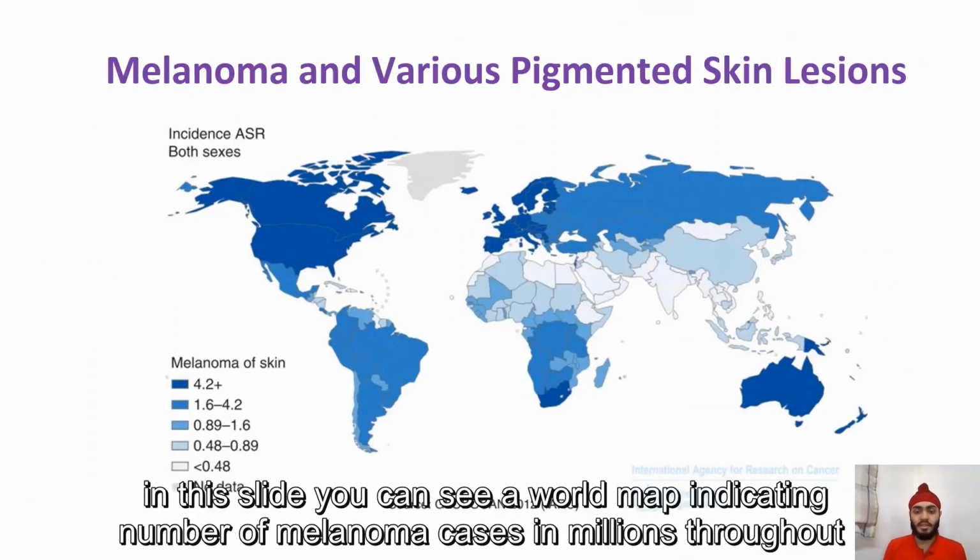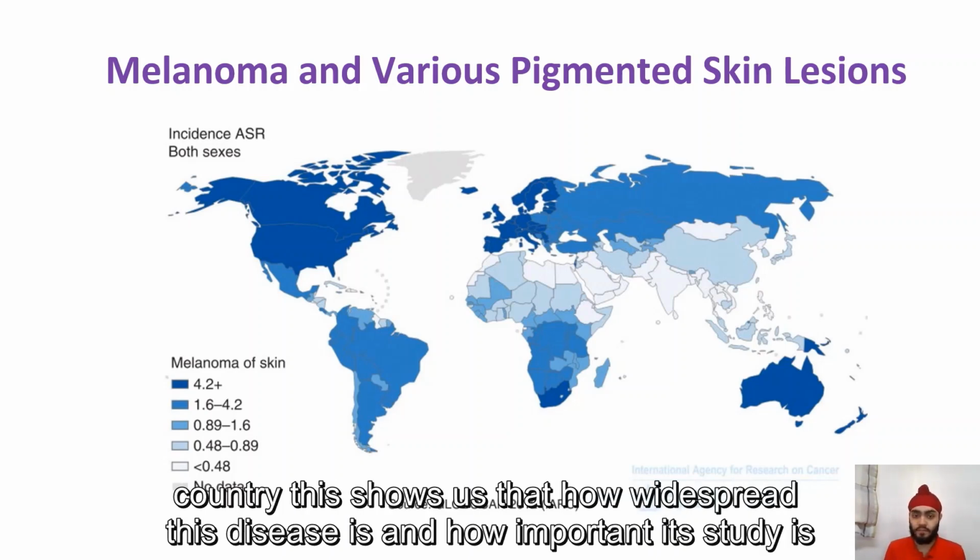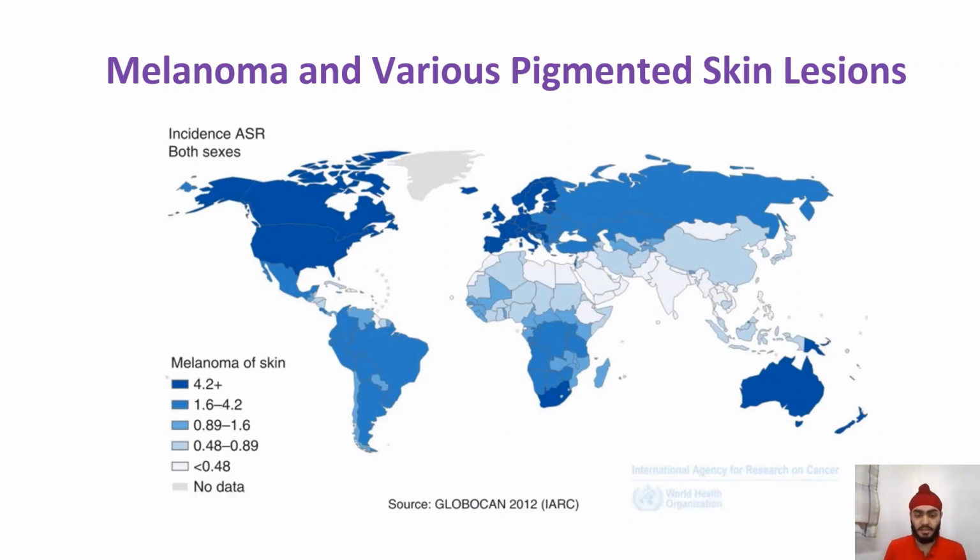In this slide, you can see a world map indicating the number of melanoma cases in millions throughout all the countries. The darker the shade of blue, the more the number of cases in that particular country. This shows us how widespread this disease is and how important its study is.